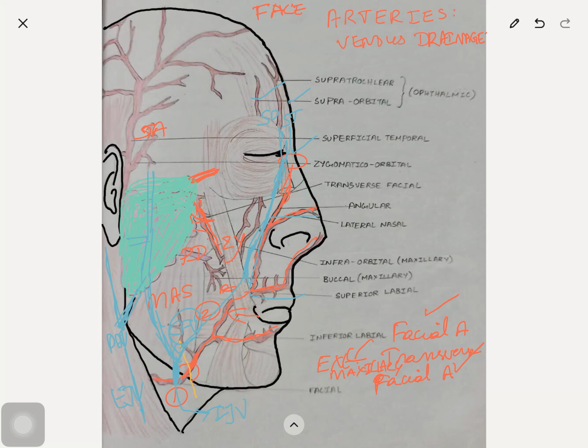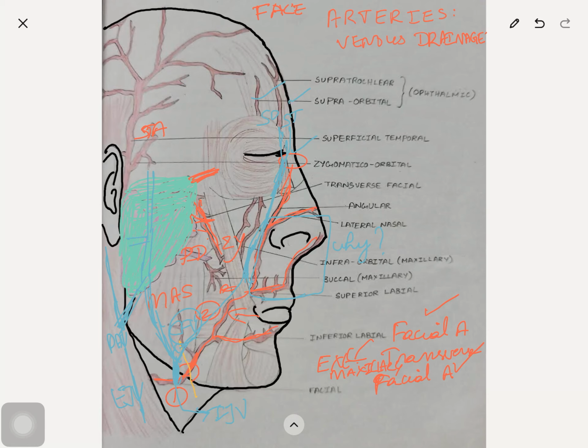What is the dangerous area of the face? We have already seen the dangerous area of the scalp. Now the dangerous area of the face is the lower part of the nose and the adjoining upper lip. Why? You should write why. What are the anatomical reasons for this?